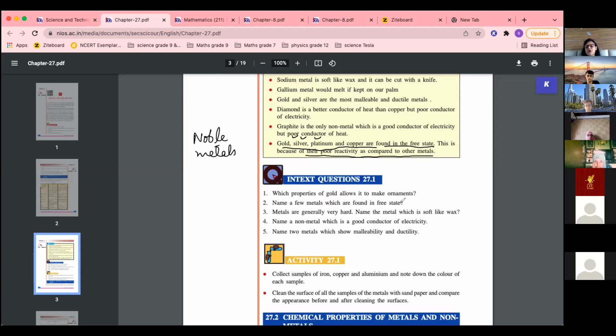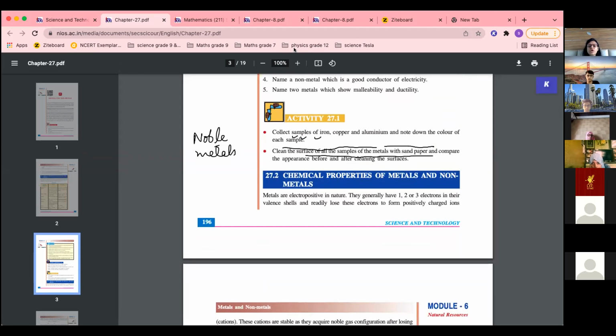Name a few metals which also show luster. Ornaments, so they are shiny, right? So luster also. Name a few metals which are found in free state. Already given answer over here. Gold, silver, platinum, copper. Metals are generally very hard. Name the metal which is soft like wax. So name the metal. What is that metal? Sodium. Name a non-metal which is a good conductor of electricity. Graphite. Graphite, yes. Name two metals which show malleability and ductility. So any two metals you can say: copper, aluminium, gold. Okay. So most of the metals show these properties.